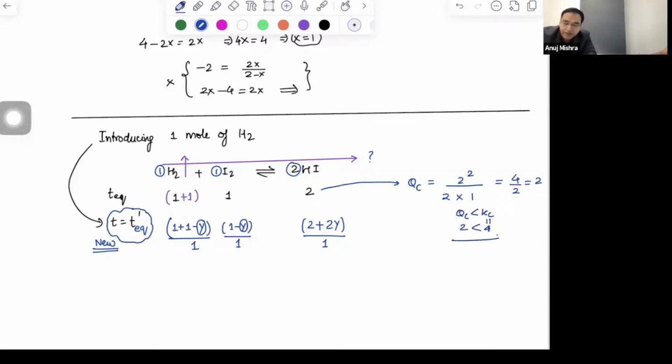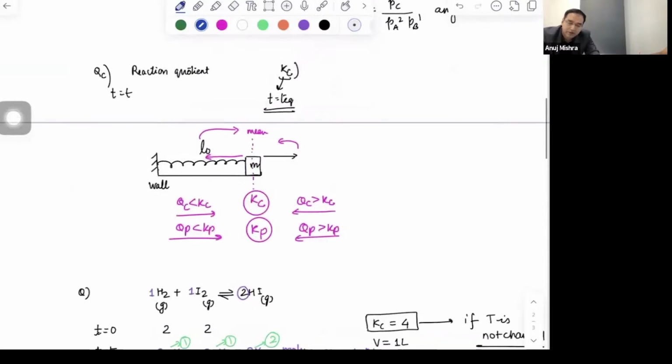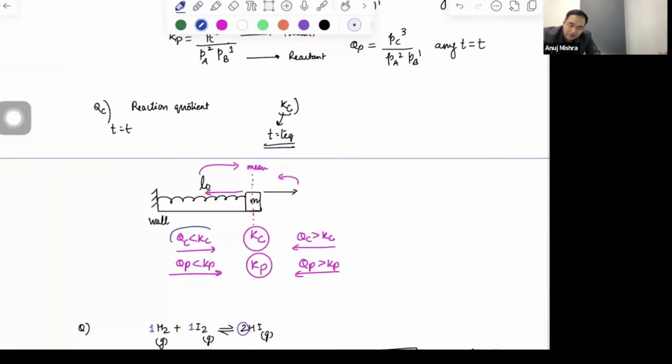So where are you heading? You are heading forward. Look at this. When QC is less than KC, we are heading forward. Again, there are two options. One, you are smart enough to understand this moves forward. Very good. You can write. Even then you can just show that QC से मैंने निकाला. Other option, you're not understanding at all कि किधर जा रही reaction. कोई बात नहीं. Use maths.